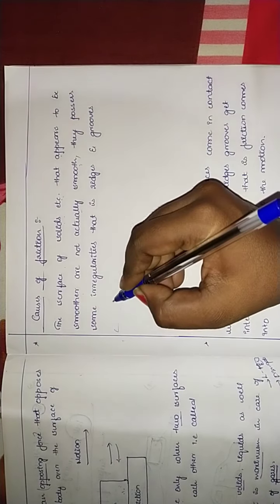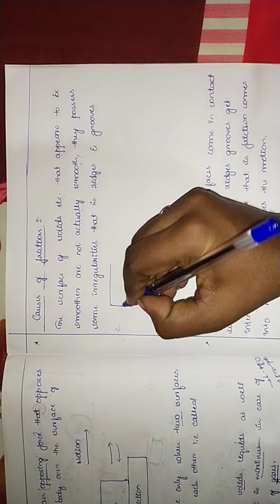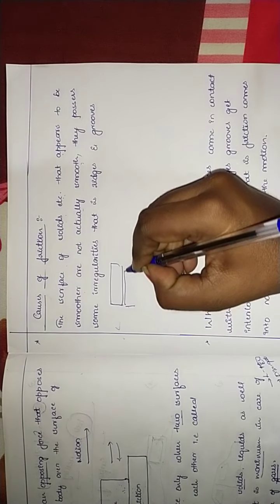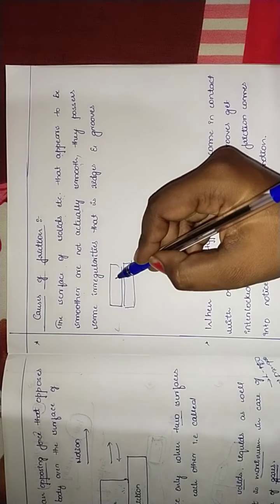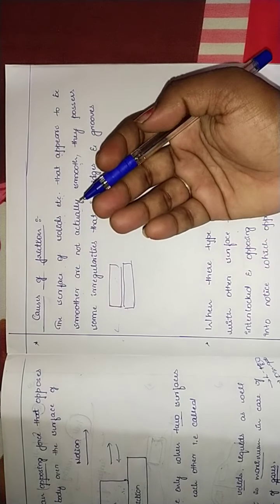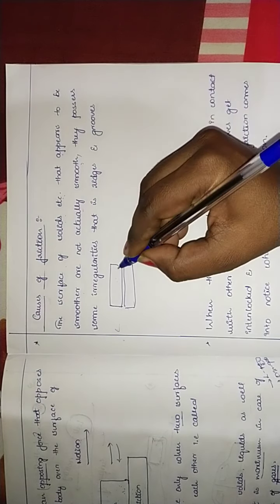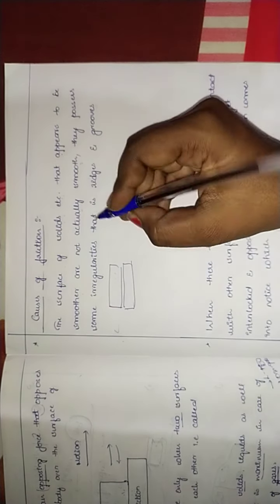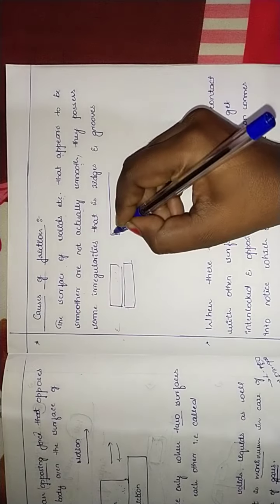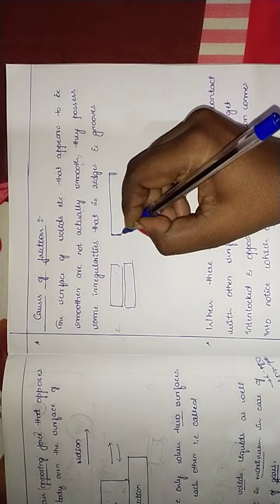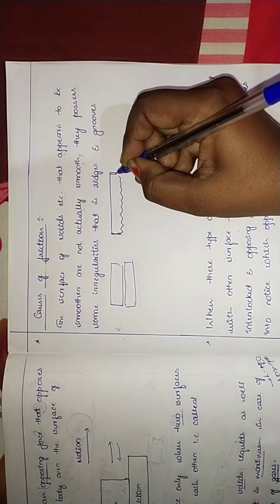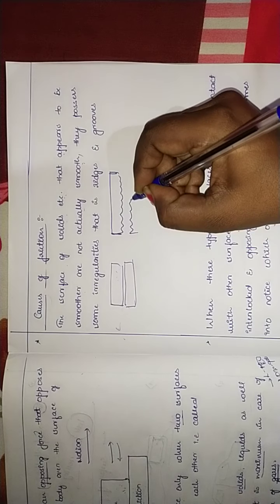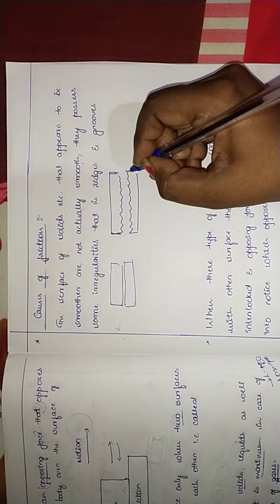So let us take two surfaces. In these two cases the surface is smooth, isn't it? So in the cases like this, it appears to be smooth.